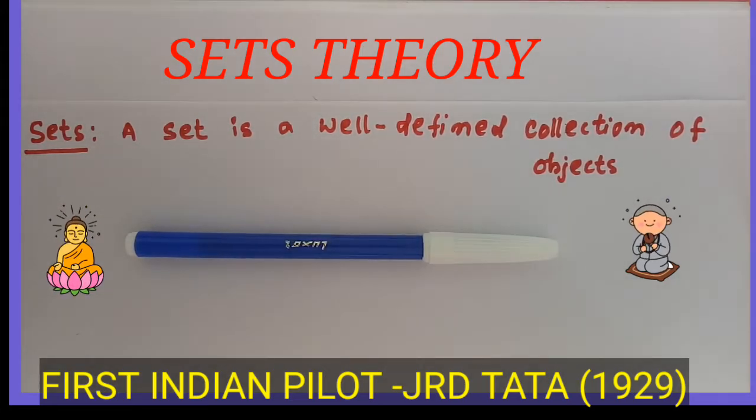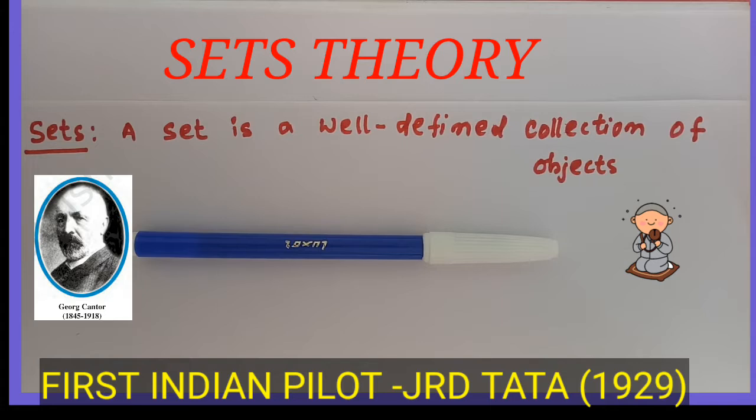The concept of set is very important. Almost all branches of mathematics use this concept. The theory of set was developed by German mathematician Georg Cantor.